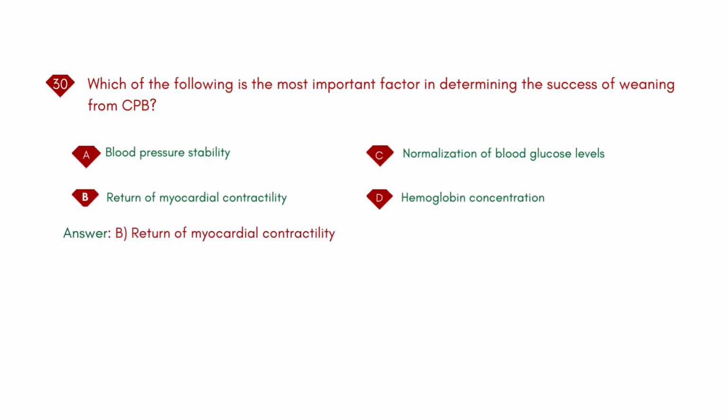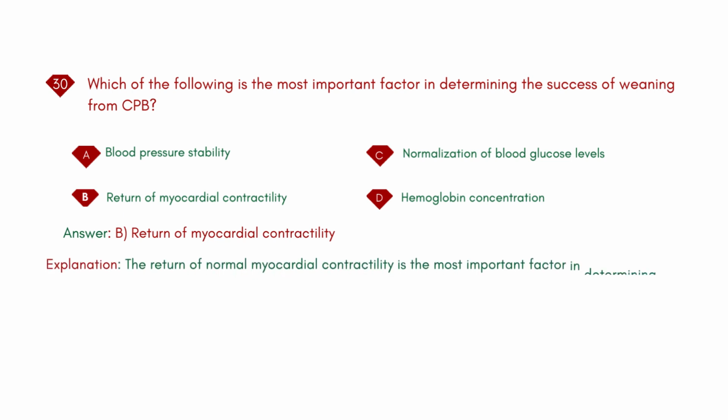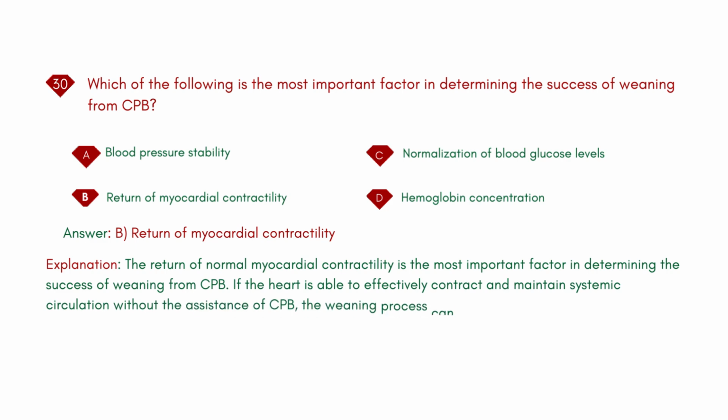Return of myocardial contractility. Explanation: the return of normal myocardial contractility is the most important factor in determining the success of weaning from CPB. If the heart is able to effectively contract and maintain systemic circulation without the assistance of CPB, the weaning process can be considered successful.